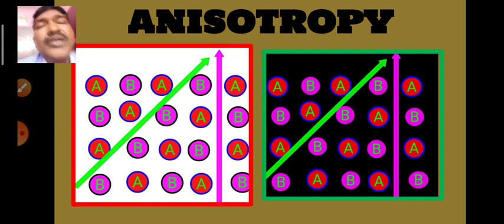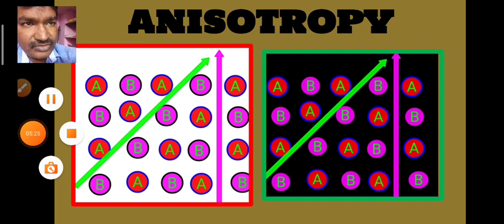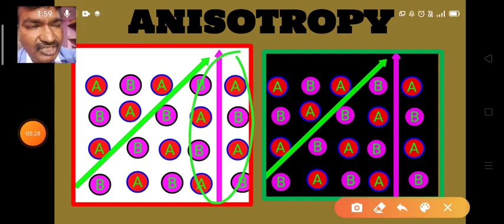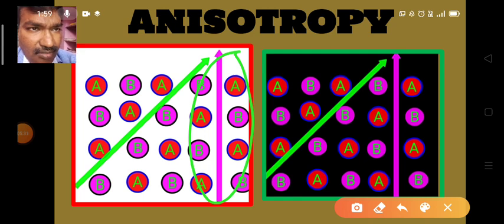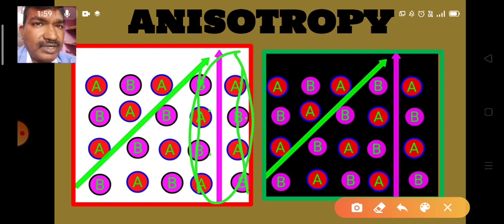For example, the refractive index. Look here, observe this line: each row contains the two types of particles in alternate positions. So we have a certain value for the refractive index in this direction.